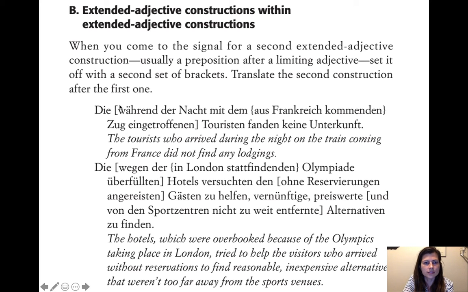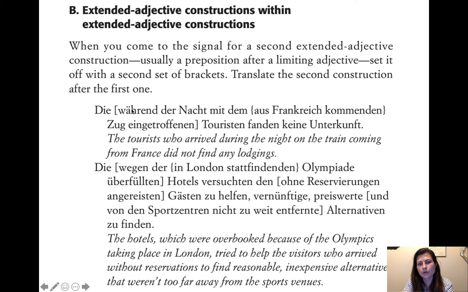So what are we dealing with? Die Touristen, the tourists. So we translate that first, right? And so it's like the during the night on the from France coming train tourists, who arrived during the night on the train coming from France. Eingetroffen is then the arrived. That's another word for arrived, right? So the during the night on the coming from France train arrived tourists did not find any lodgings.